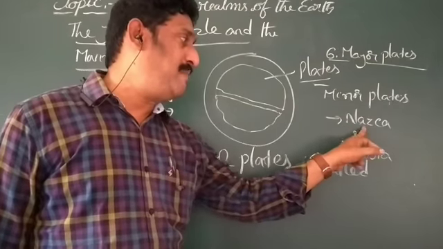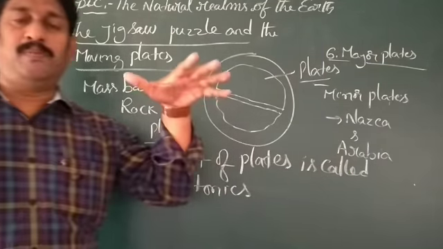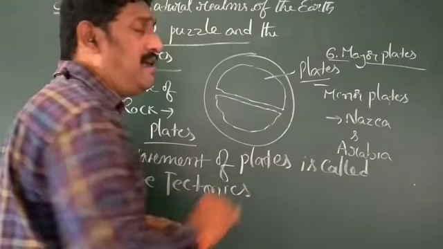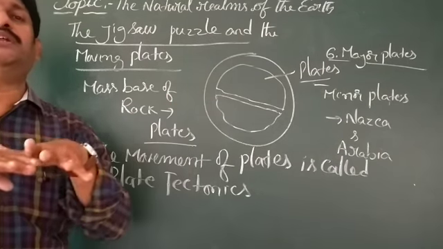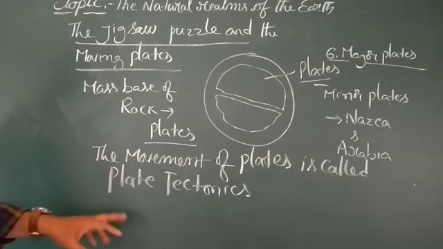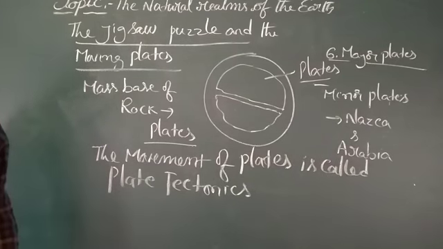Nazca plate and Arabian plate. These plates are floating over the mantle, constantly being pushed against each other, and the movement of the plates is called plate tectonics, we are saying.